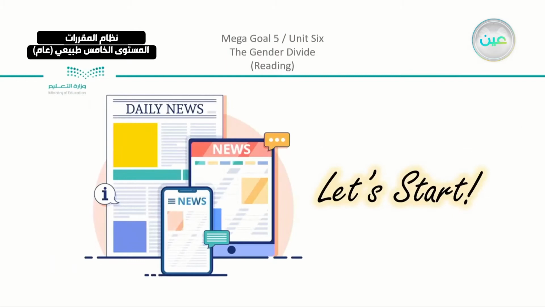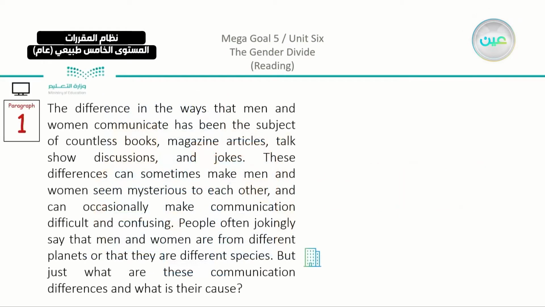Okay. Now, we are going to start. Of course, the reading part is an article. It is about the differences in communication between genders. So let's start. We have paragraph number 1. Now, here we have the symbol for the vocabulary building. So just scan quickly and you'll find the word that we have here. Yes, very close from here, from the building.